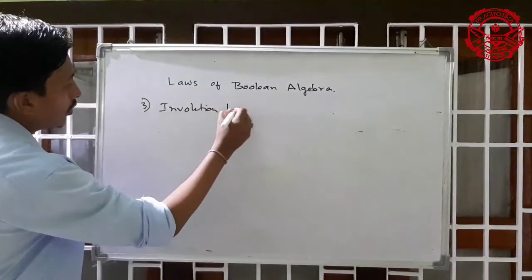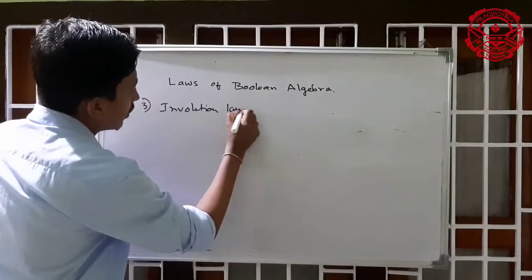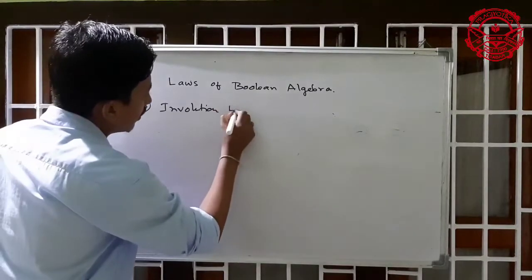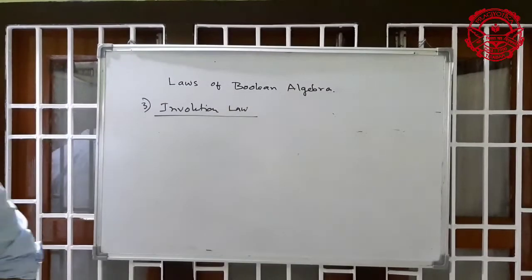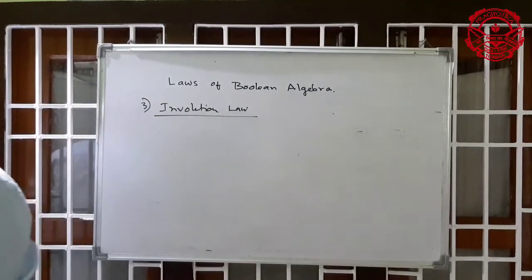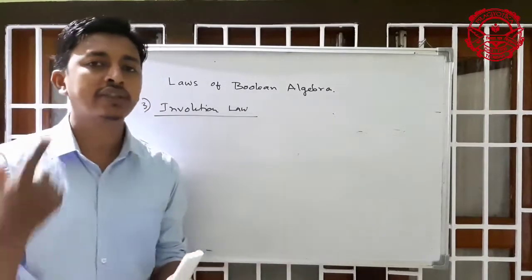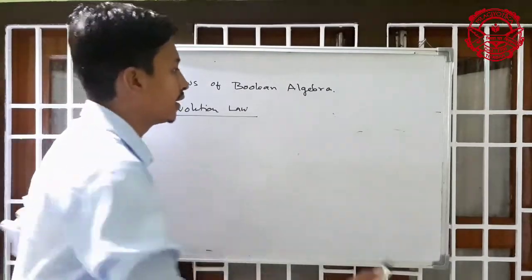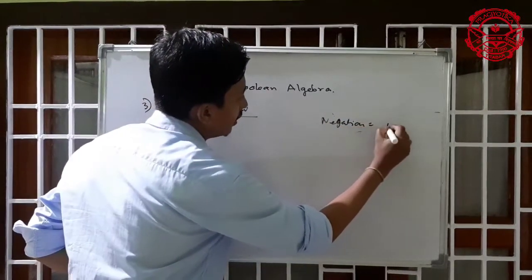This law is involution. It means double negation. Not one negation. Negation means the bar. For example, x bar, y bar.